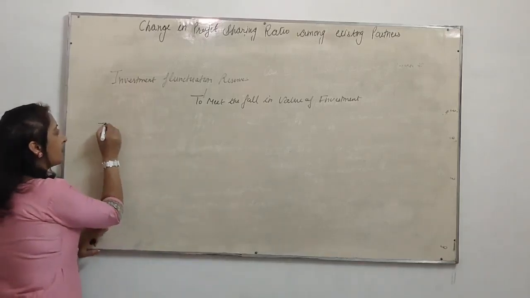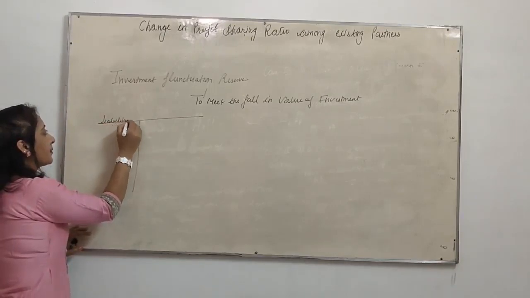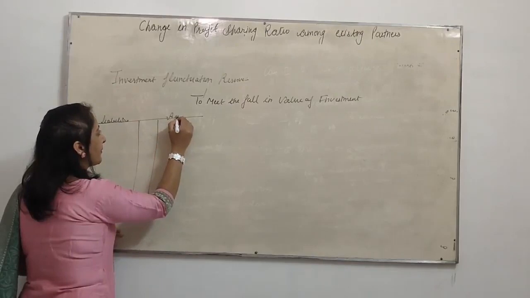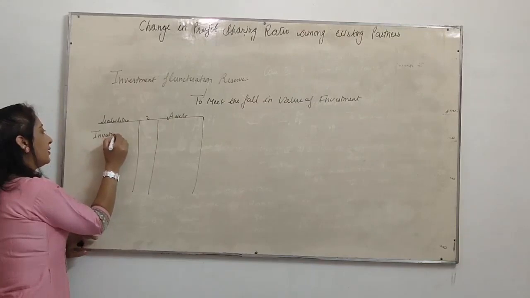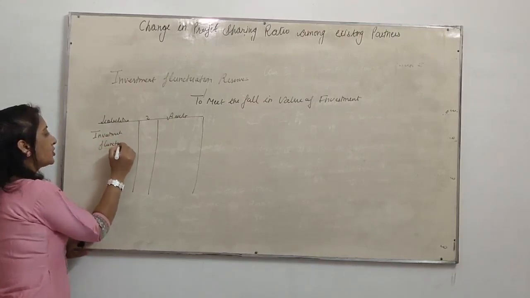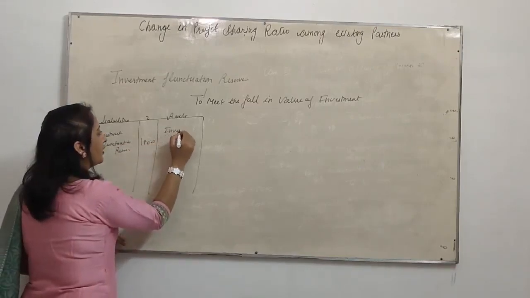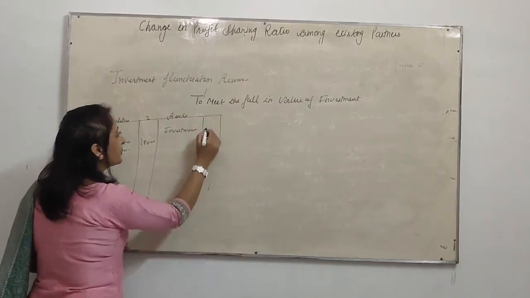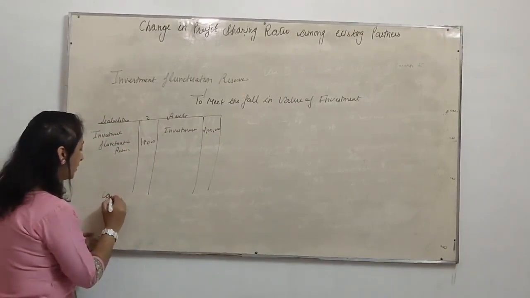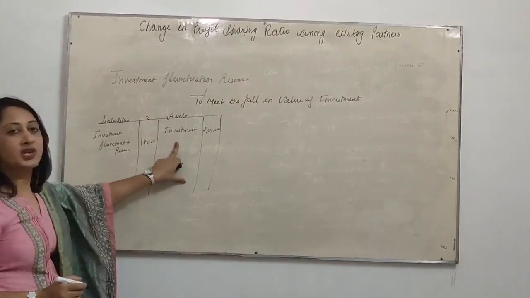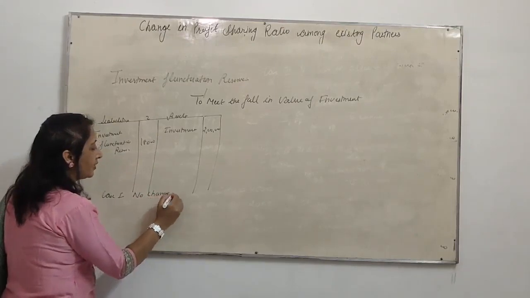Now take another example. Liabilities: investment fluctuation reserve rupees 18,000. Assets: investment, value rupees 2 lakh. Now we will take the cases to solve it. Case 1: if there is no change in the value of investment, so what will be the entry?